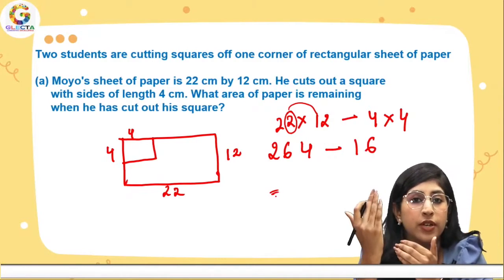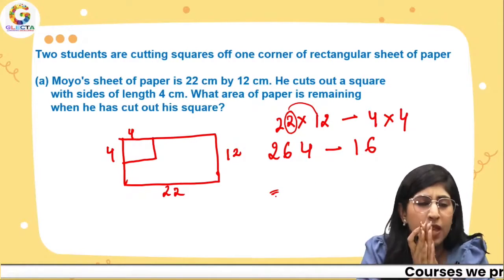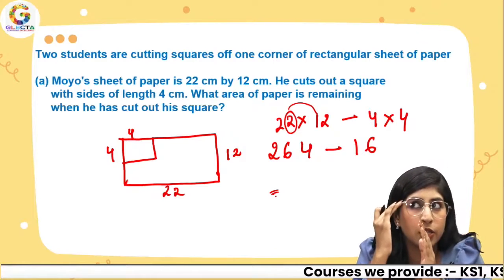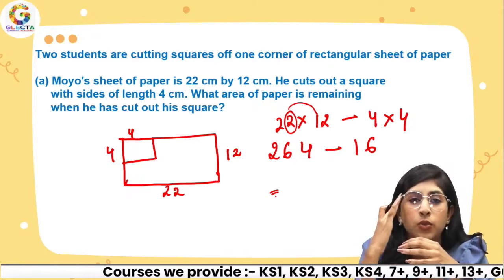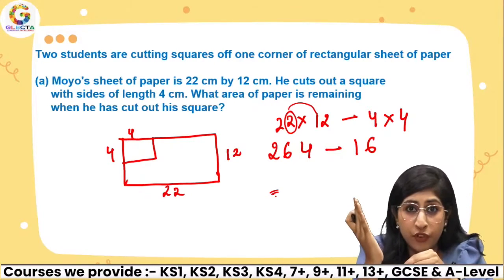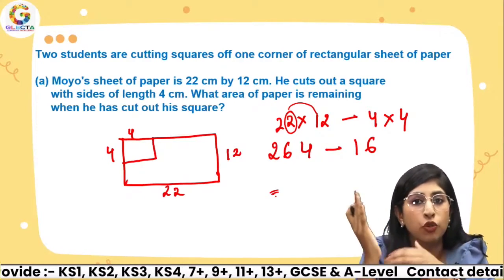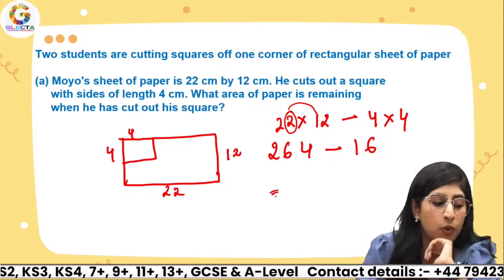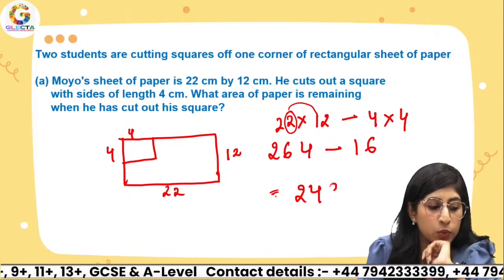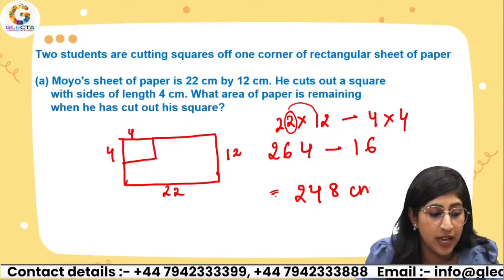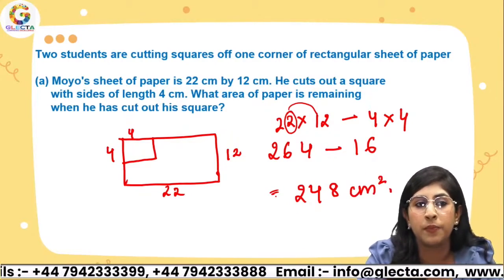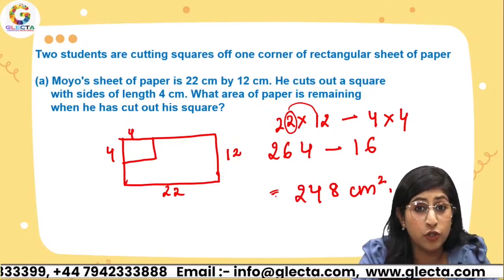Also, when you have to take away 16 or something like that, what you can do in your mind is, instead of actually solving it like crossing out and doing that, do 264 minus 10, 254 minus 10, 244. And there is a difference of 4, so 248. That's what we get. So that's simple. This is my answer, 248 centimeter square. Now, let's move on to the next part.